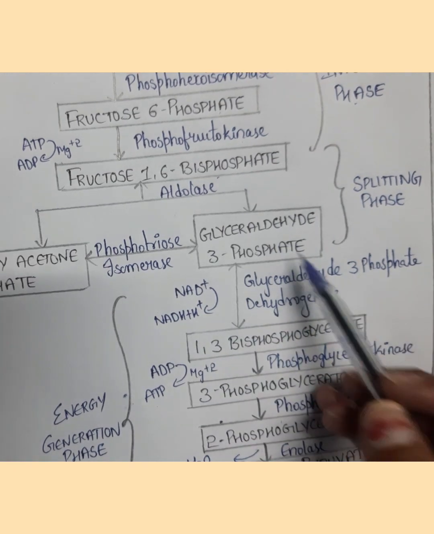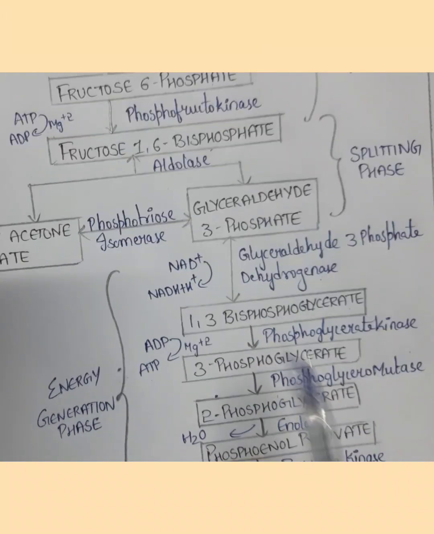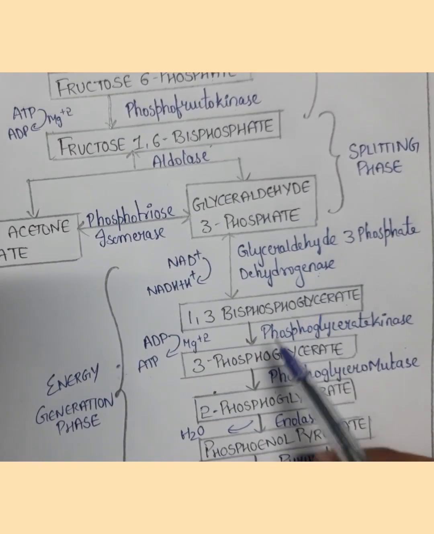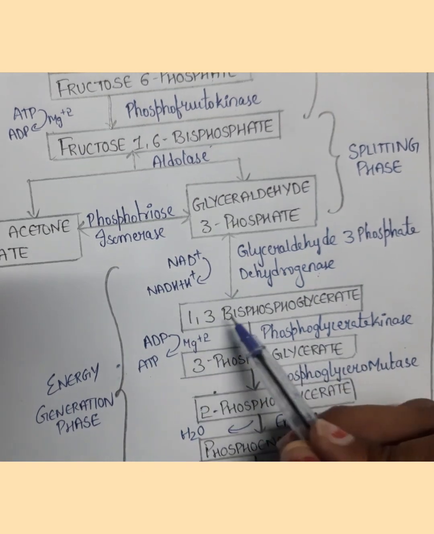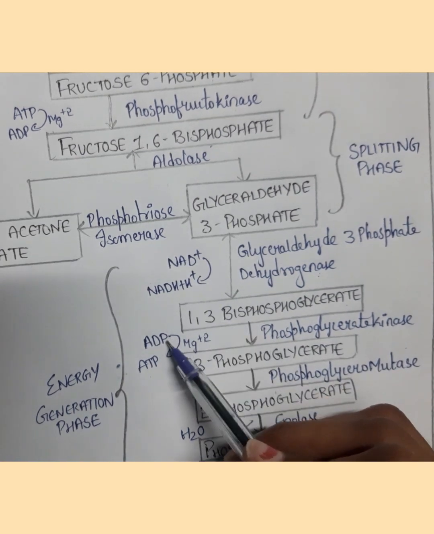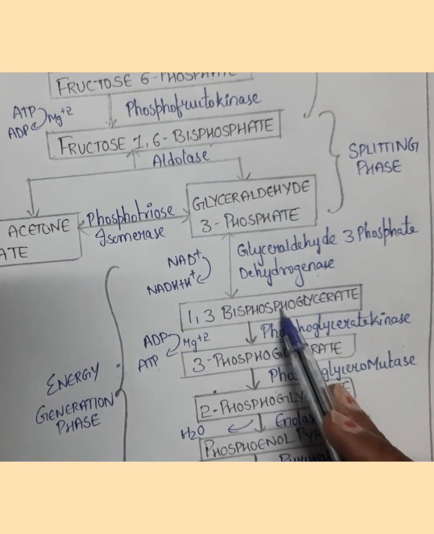1,3-bisphosphoglycerate is converted to 3-phosphoglycerate. Here the 1-phosphate group is added to ADP and ATP gets synthesized. So phosphoglycero as the substrate, kinase. As ATP and phosphate are involved, we have to write kinase: phosphoglycerokinase.